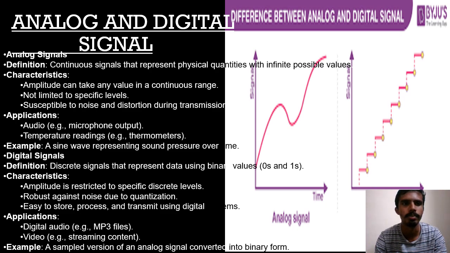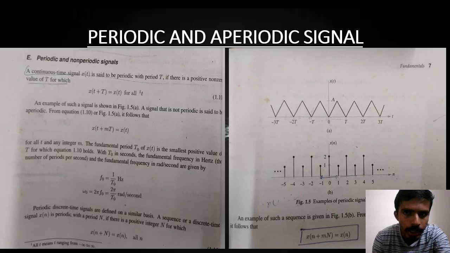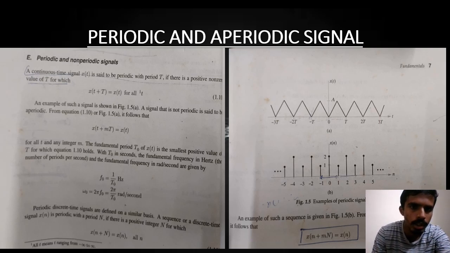So next we have periodic and aperiodic signals, where we can observe the continuous time signal x of t is said to be periodic with period T if there is a positive non-zero value T for which x of t plus T is equal to x of t for all t. An example of the signal is shown in the figure.